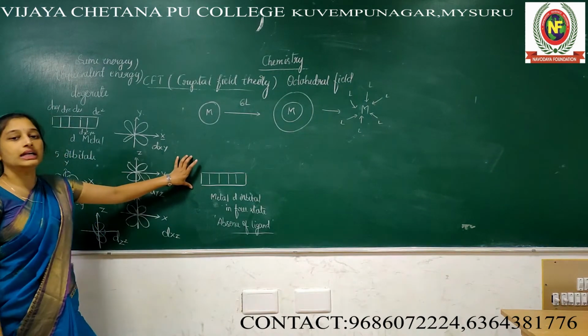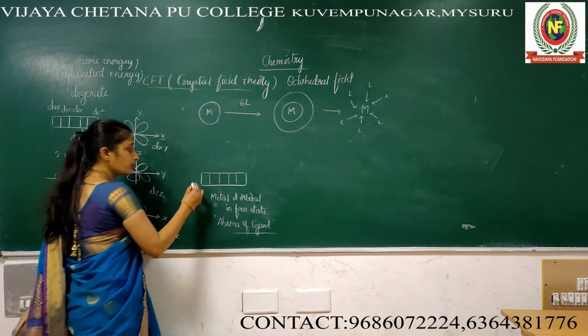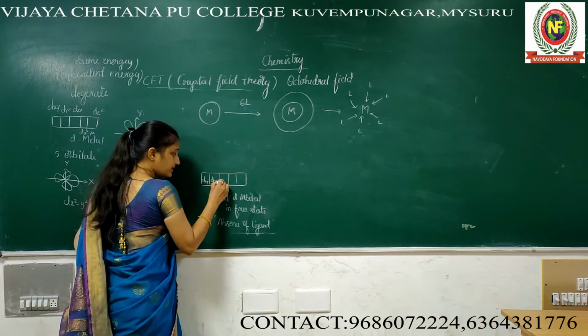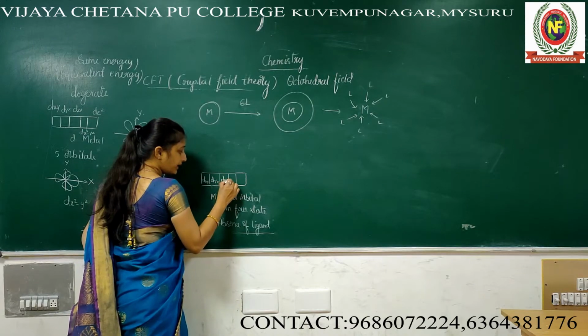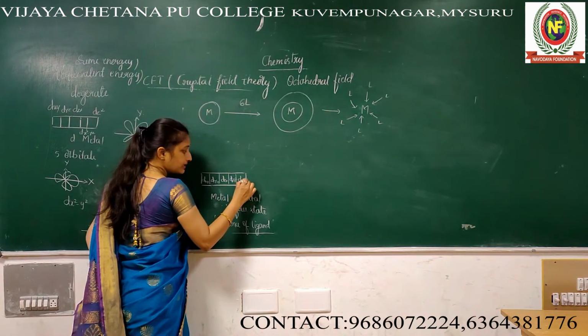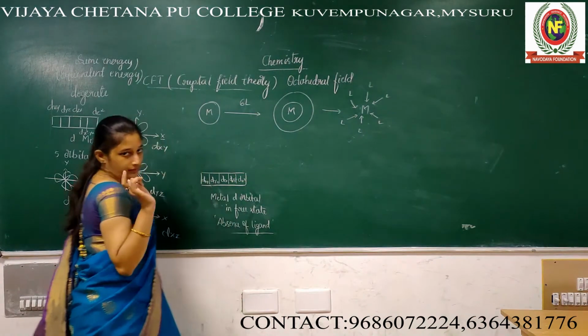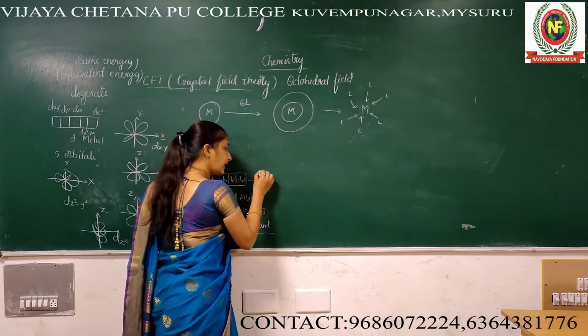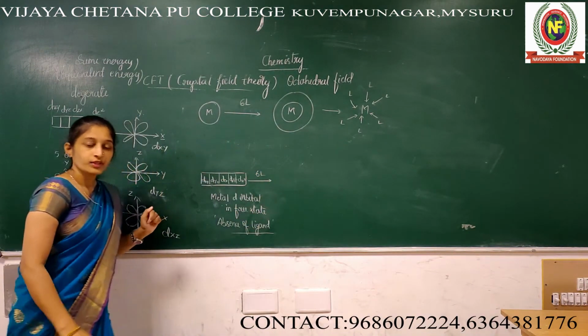Without a ligand, d orbitals are like this. I am going to represent it here itself: dxy, dyz, dzx, dx square minus y square, dz square. Inside only I am going to represent that. Now, once 6 ligands approach, what happened?